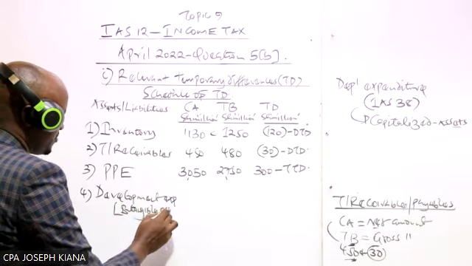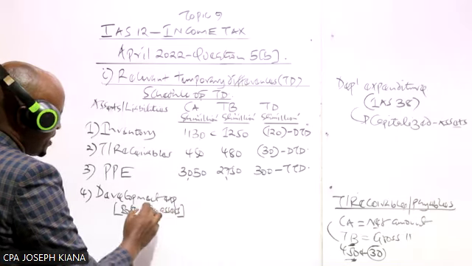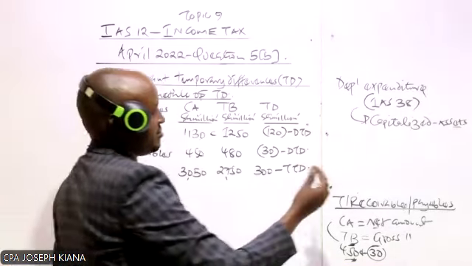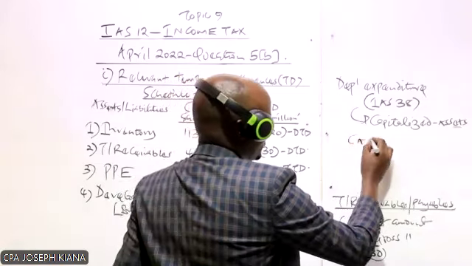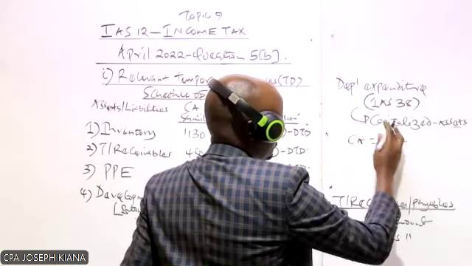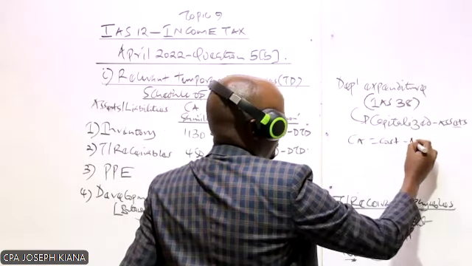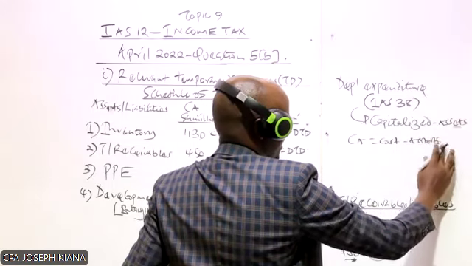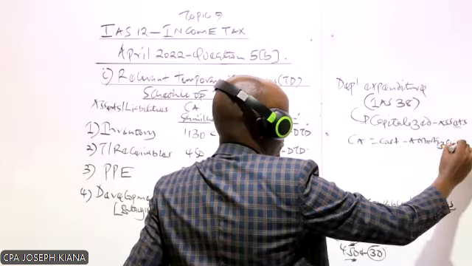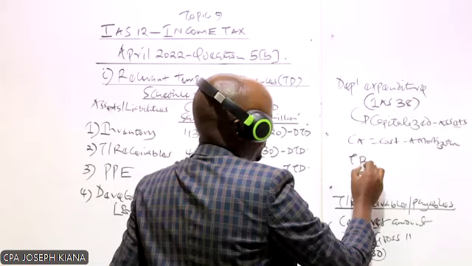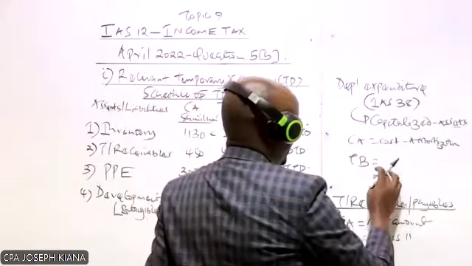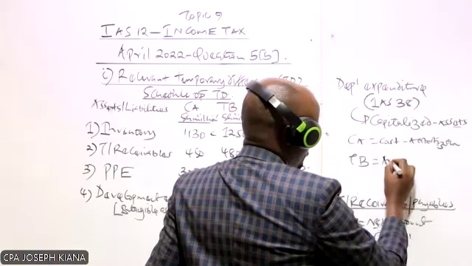Intangible assets, an intangible asset which occurred as a result of capitalization of an expenditure. Now, in this case, how do we determine the carrying amount? The carrying amount is equal to the cost or the expenditure minus amortization, minus accumulated amortization. What about the tax base?